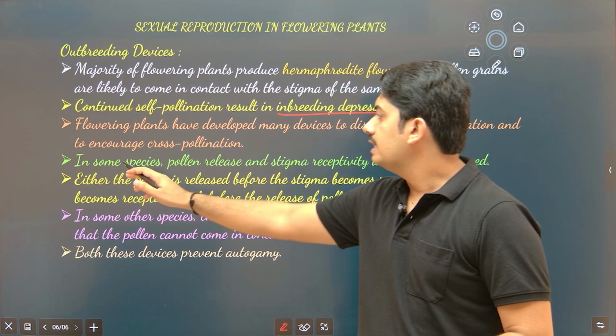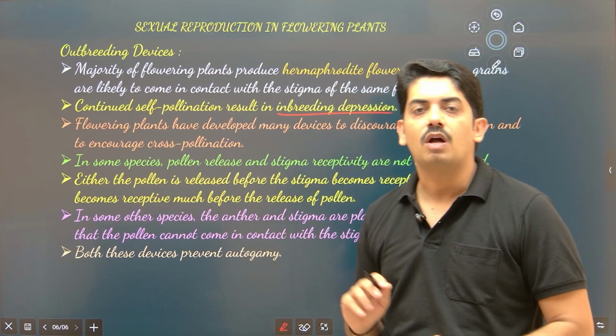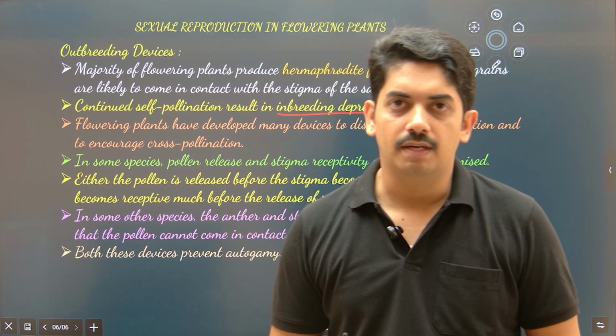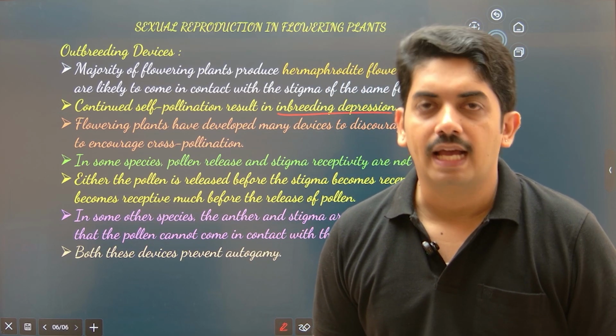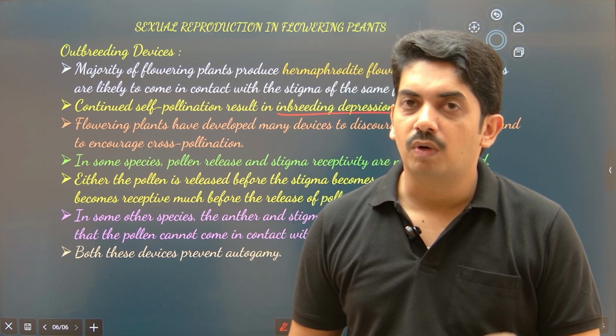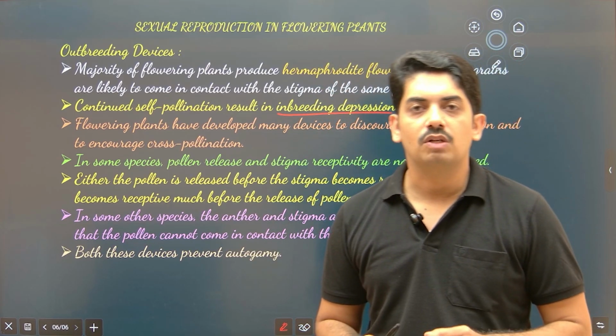Those are, in some species, pollen release and stigma receptivity are not synchronized. That means, imagine there is a bisexual flower. It produces androecium as well as gynoecium, but the maturity of pollen grains and the receptivity of stigma are not synchronized.